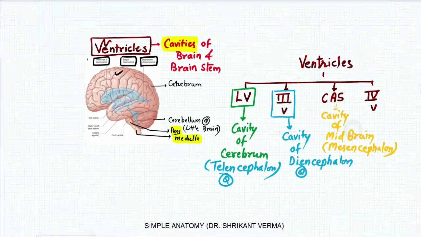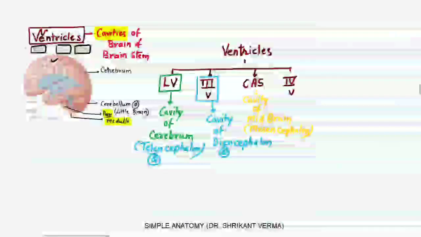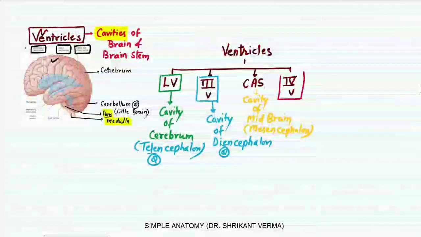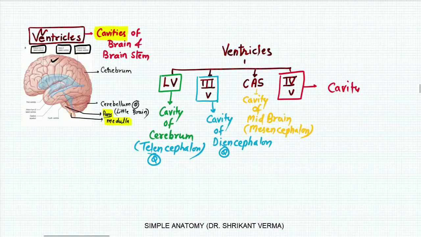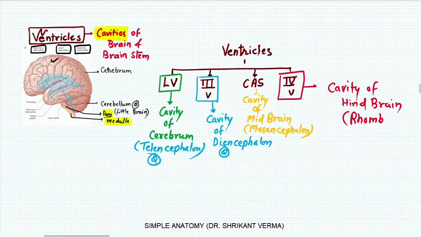And at the last, the fourth ventricle. The fourth ventricle is the cavity of the hindbrain, you can say the rhombencephalon. So these are the various MCQs.